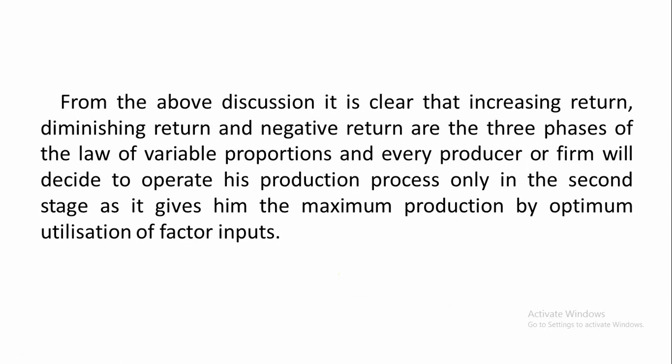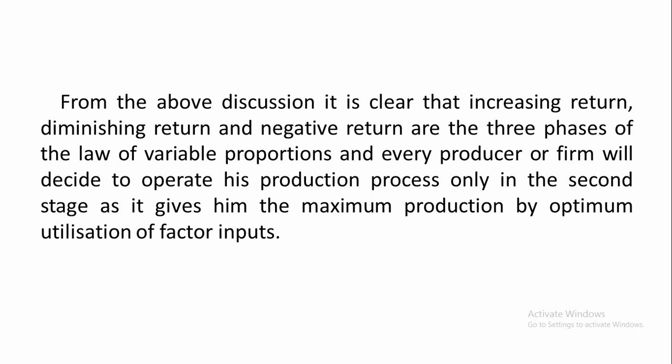Every producer or firm will decide to operate his production process only in the second stage. Why do they have to stop their production process in the second stage? Because it gives him the maximum production by optimum utilization of factor inputs.